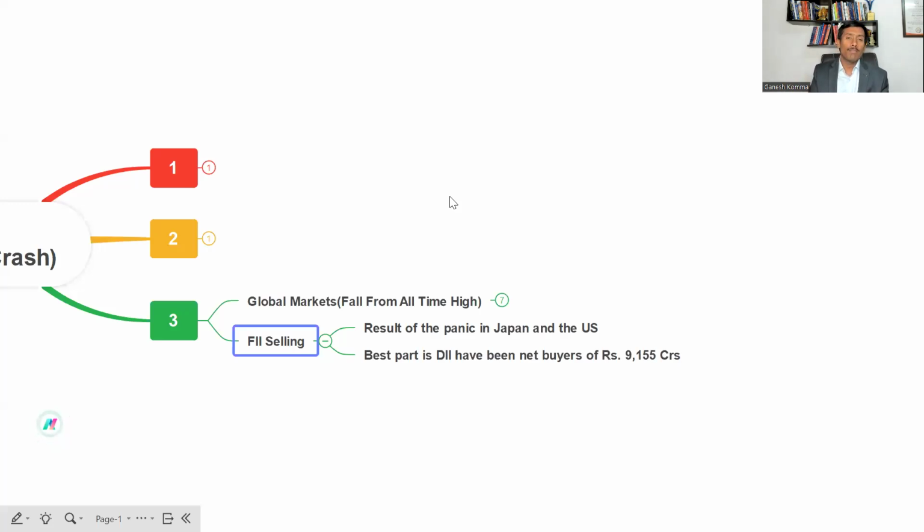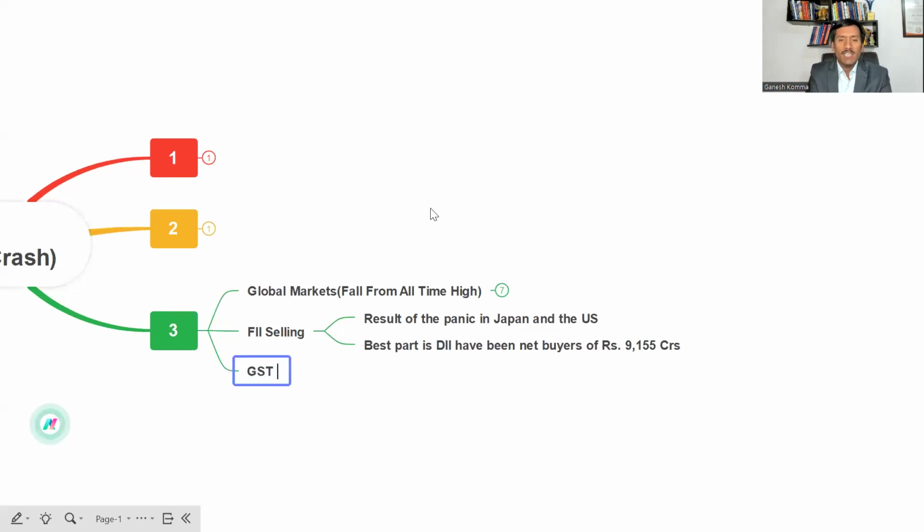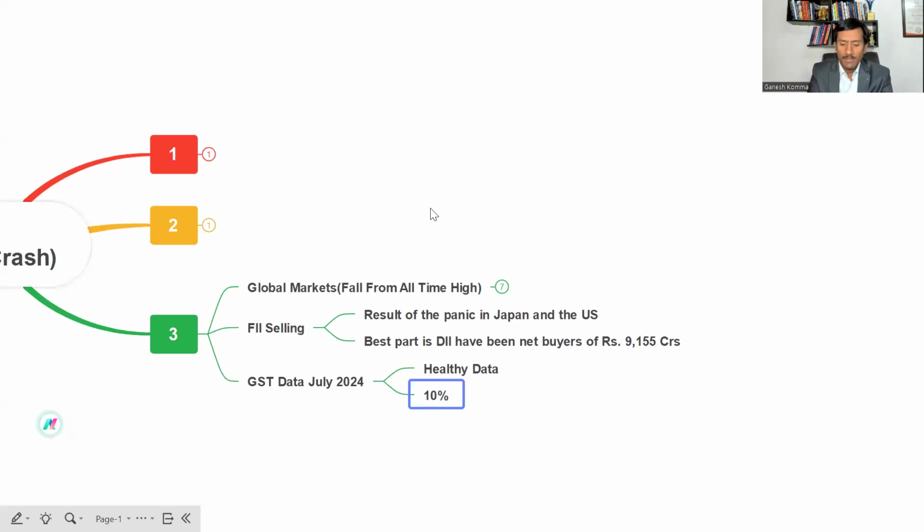So we need not be bearish on the Indian market, considering the latest GST data for the month of July 2024. It has been very healthy data, a 10% rise in GST collections, almost 1.82 lakh crores.